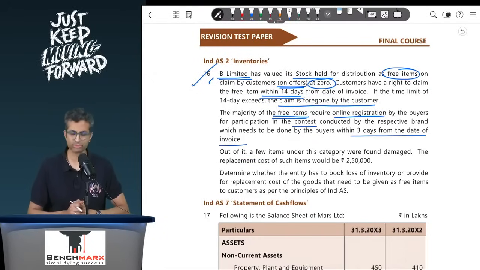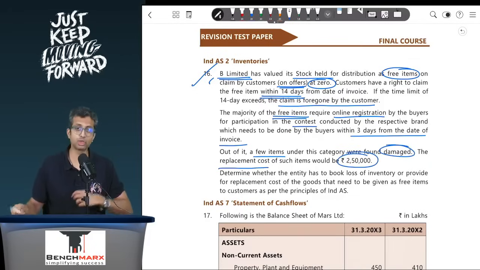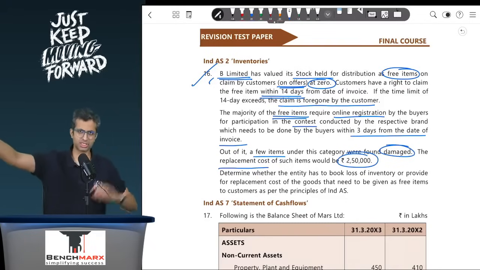Okay, so there would be certain online registration, fair enough. Out of it, a few items under this category were found damaged, and the replacement cost of such items would be 2,50,000. So we are giving free items to our customers.